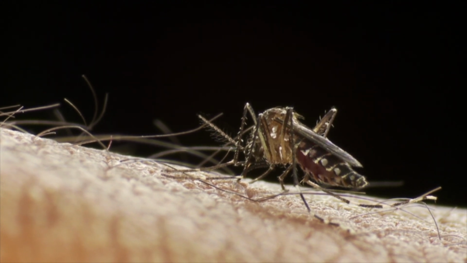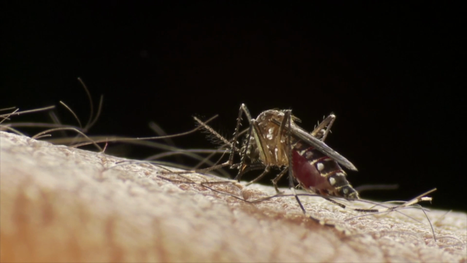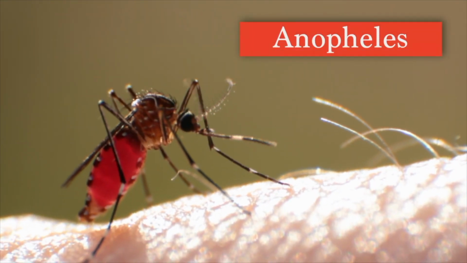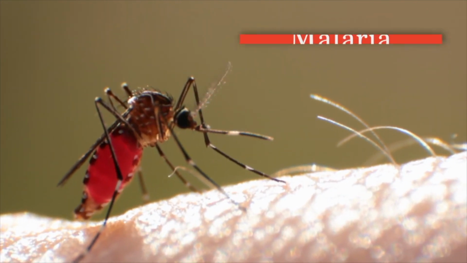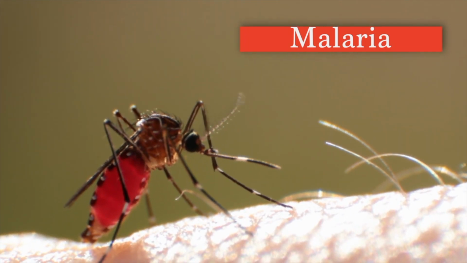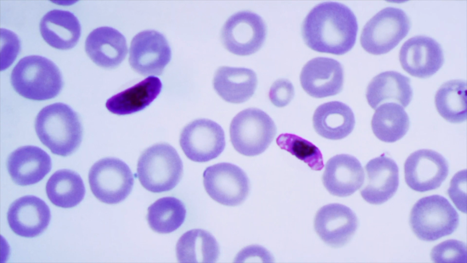Scientists have discovered that not all mosquitoes are the same. Certain species of mosquitoes are carriers for specific diseases. For example, the female Anopheles mosquito is the only mosquito that transmits malaria, the world's 5th leading cause of death from infectious disease. Malaria is caused by a single-celled microbe.